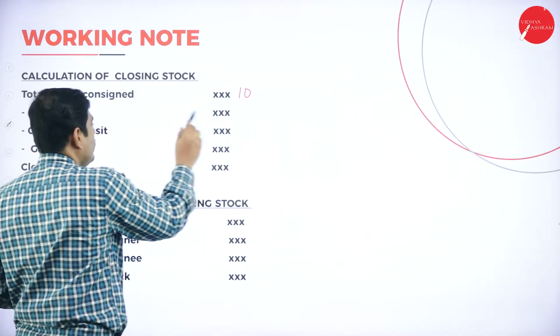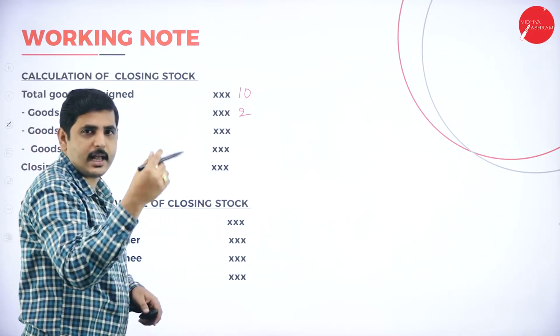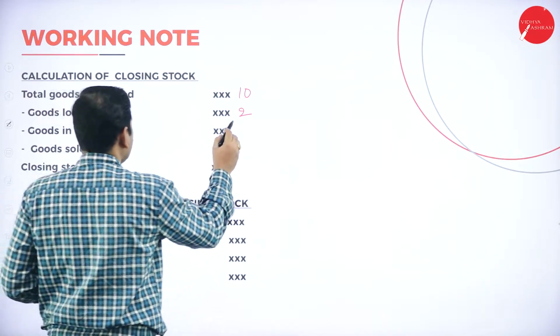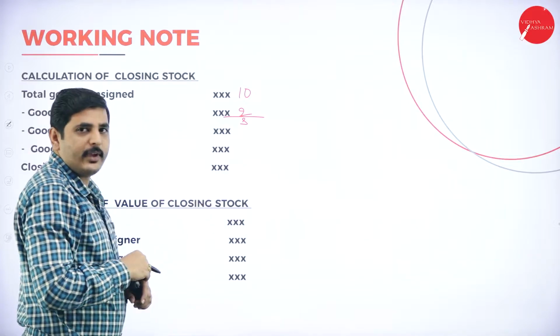Out of 10 goods, 2 goods were lost in transaction. Because of an accident, 2 goods were damaged. Leave those 2 goods, delete this. So I'll get 8. 8 goods we can still sell.